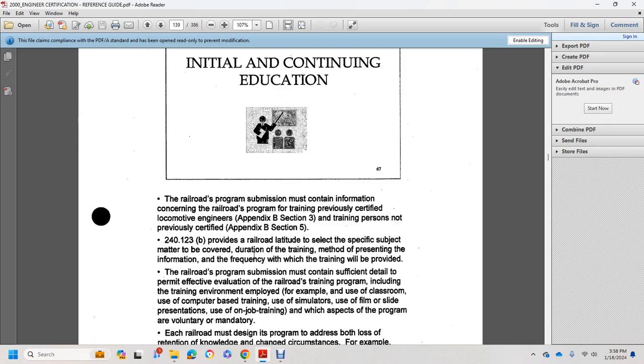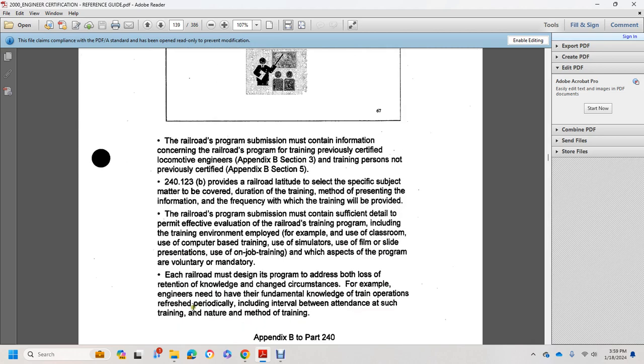The railroad program submission must contain detailed information on the permanent evaluation and effectiveness evaluation of the railroad training program, including the training environment employed, for example, the use of the classroom, computer-based training, simulators, film, slide presentations, and on-the-job training, with the voluntary and mandatory aspects of the program. Each railroad must design a program to address both the retention of knowledge and changed circumstances. For example, engineers need to have their fundamental knowledge of train operation refreshed periodically, including the interval between attendances and the nature of the training methods.